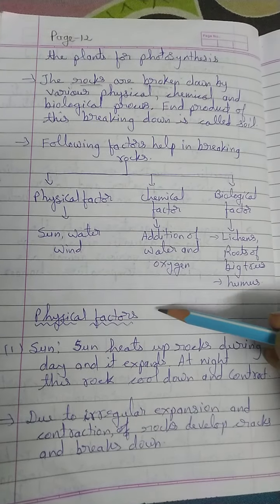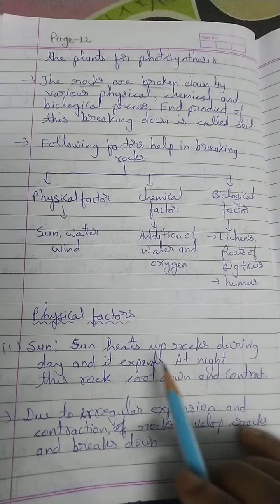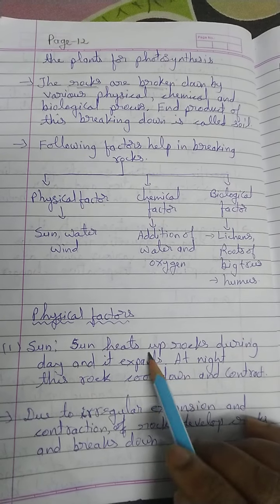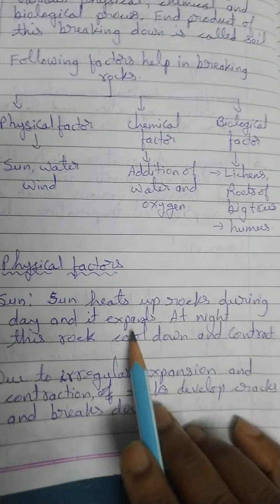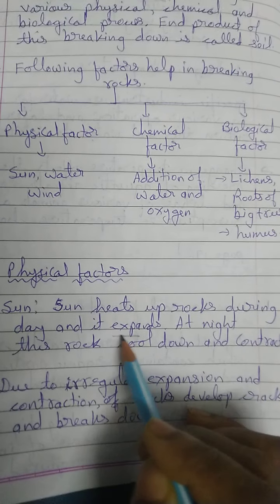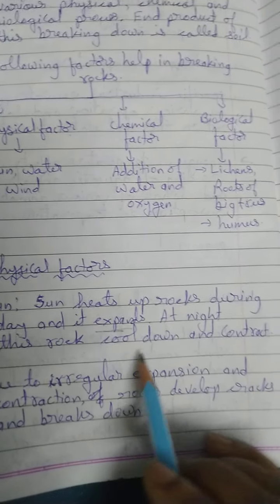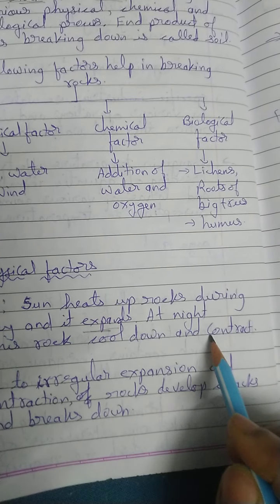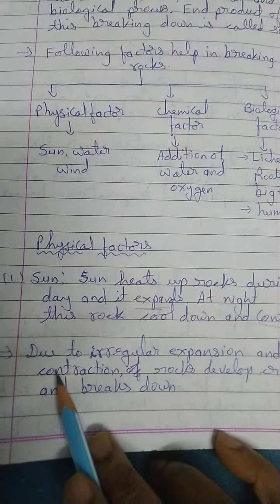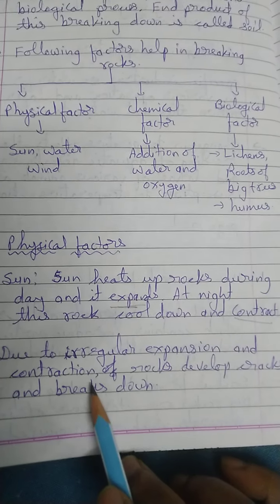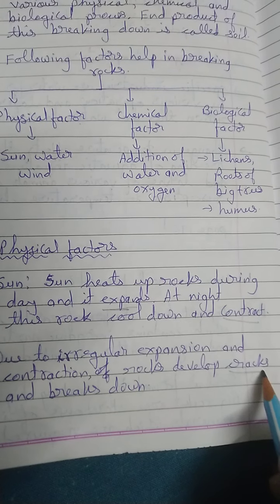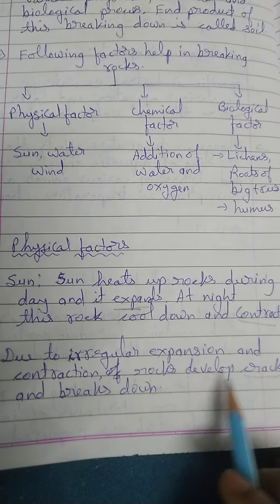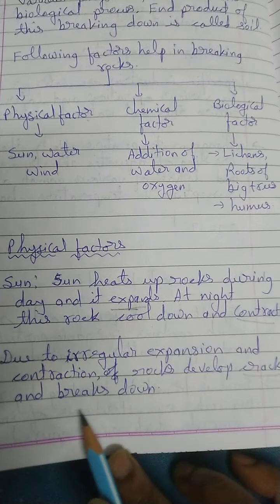First of all, physical factor sun. So when the sun heats up the rocks during the day, on heating any substance, it expands. And at night, this rock cools down and contracts. Then due to irregular expansion and contraction, the rocks develop cracks. It develops minor cracks and then the crack becomes major and it breaks down.